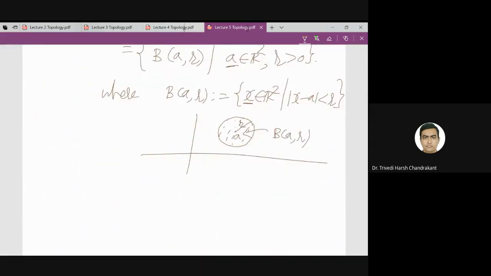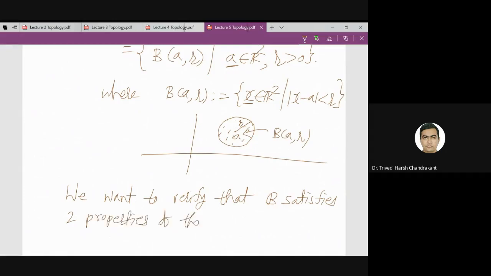So we want to verify that B satisfies two properties of the basis.